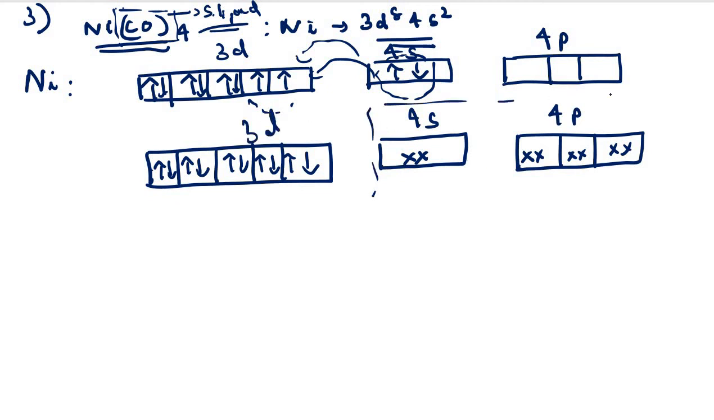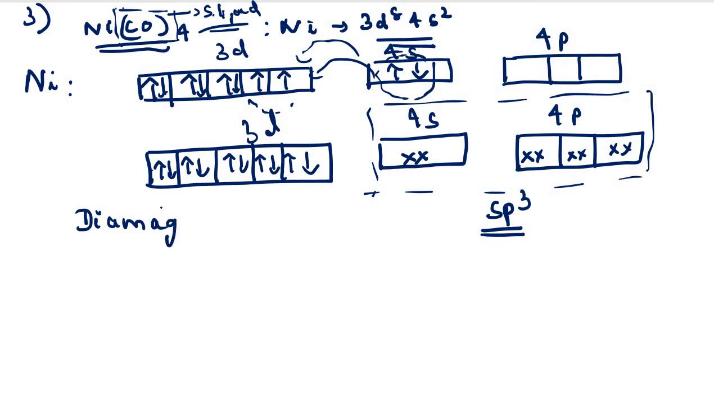So what will be our hybridization? It will be sp3 hybridization. And since there are no unpaired electrons in this complex, it will be diamagnetic in nature. It will be diamagnetic in nature, and in this case the hybridization is sp3. And the sp3 hybridization results in the formation of what type of complex? It leads to the formation of a tetrahedral complex. So sp3 hybridization forms a tetrahedral complex.